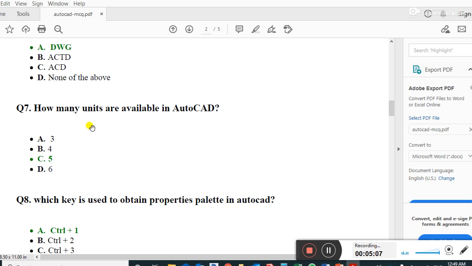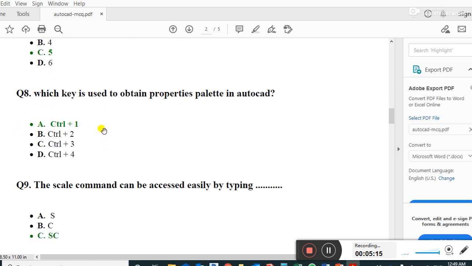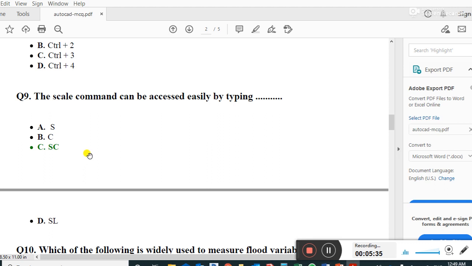How many units are available in AutoCAD? Guys, 5 units are available in AutoCAD. You should remember 5 units. Which key is used to obtain the properties palette in AutoCAD? Guys, Control+1 is the right answer. Next question, the scale command can be accessed easily by typing SC, the scale command, scale SC.